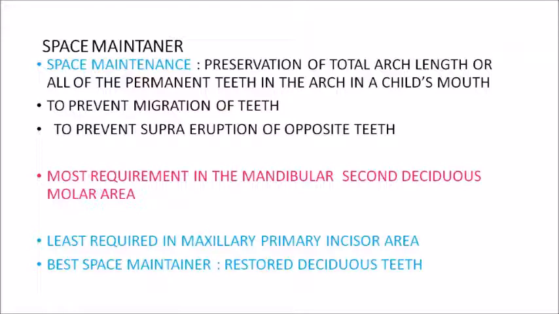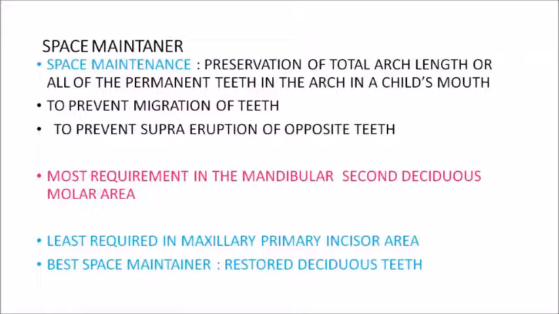So when you're going for space maintenance, always, when a child approaches you with severely, grossly decayed teeth or with pain and swelling, your immediate first priority is to try to restore the deciduous teeth. Don't go for extraction of the deciduous teeth unless it is that much indicated. Otherwise, your restored deciduous tooth is the best space maintainer. No other appliance can be as efficient as a natural restored deciduous tooth.